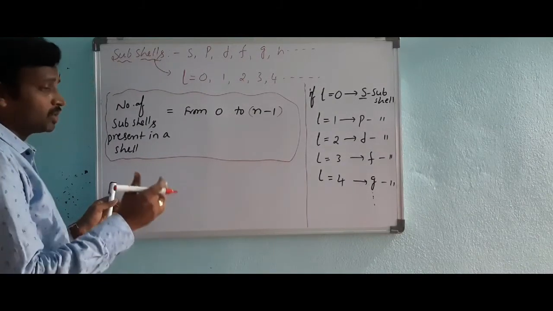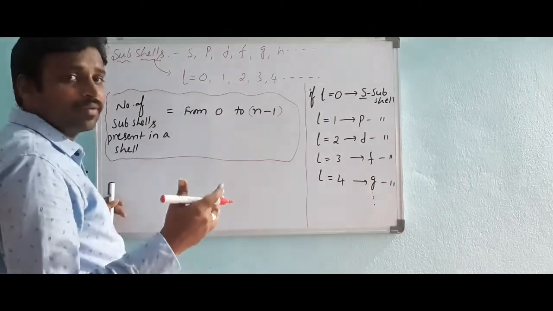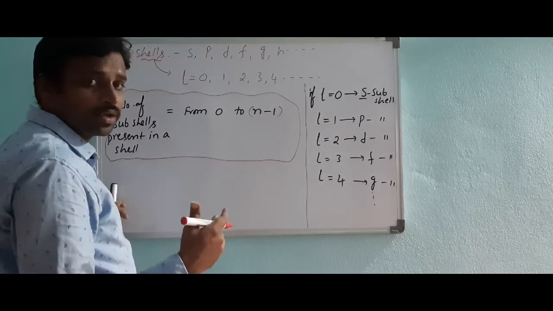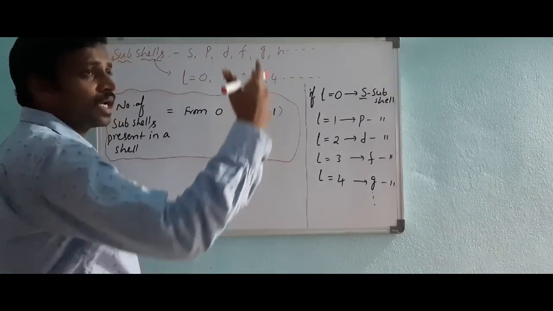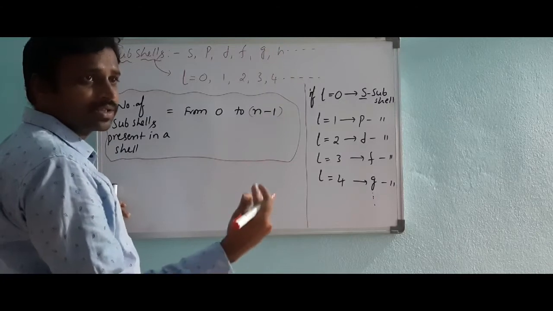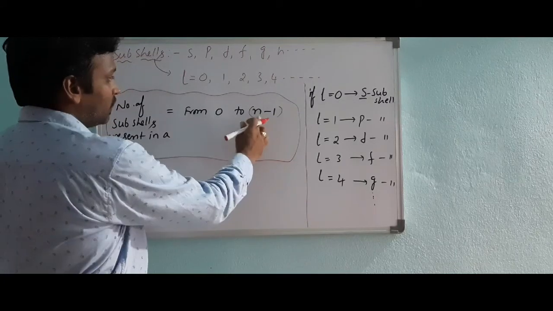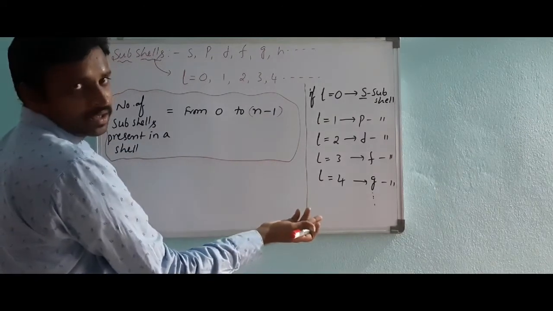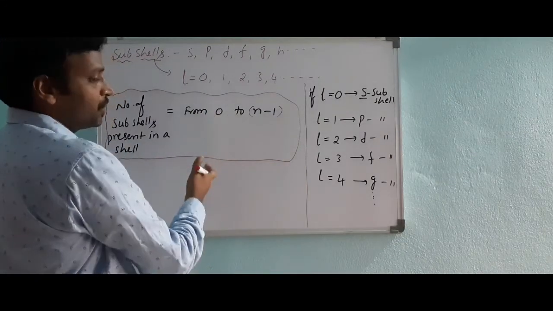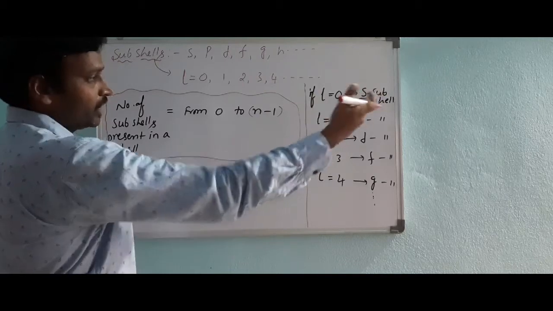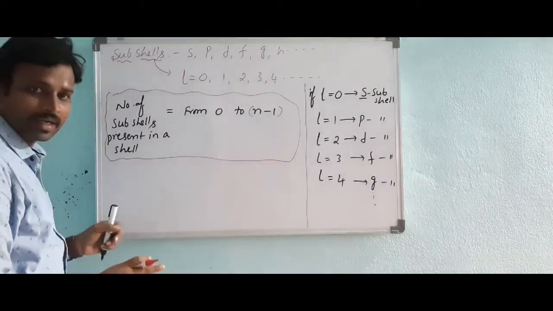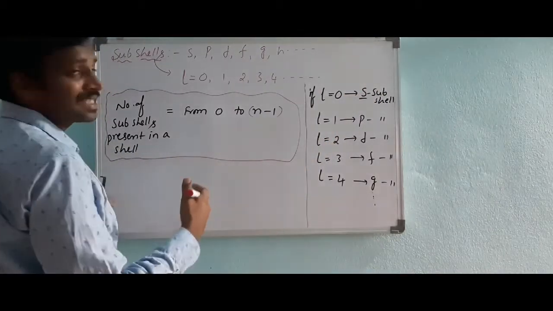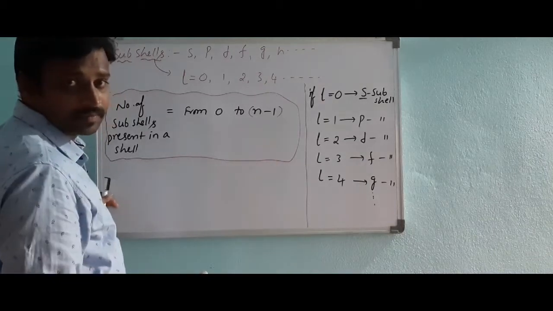Suppose the shell number n is 4, then l values are from 0 to 3, because 4 minus 1 is 3. It starts from 0: 0, 1, 2, 3. That's it. Very clear? So a shell has subshells.